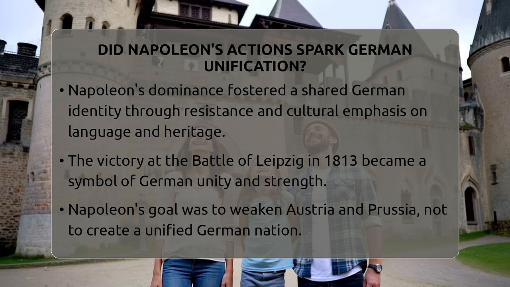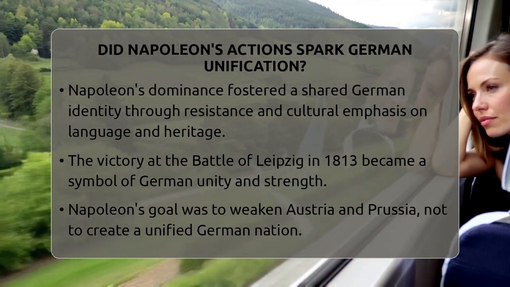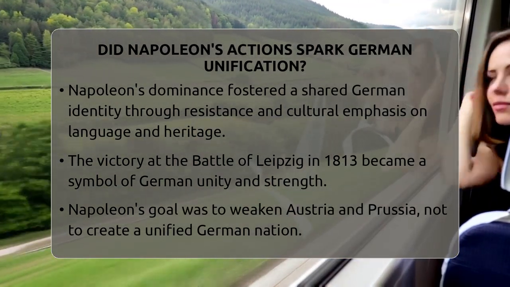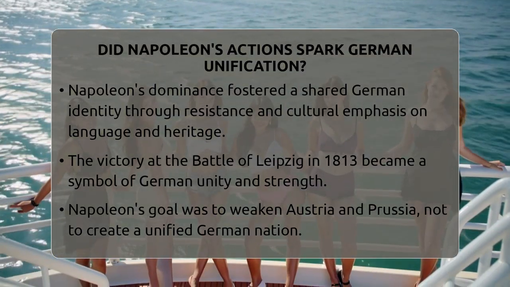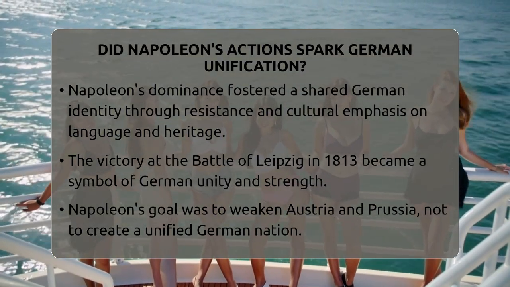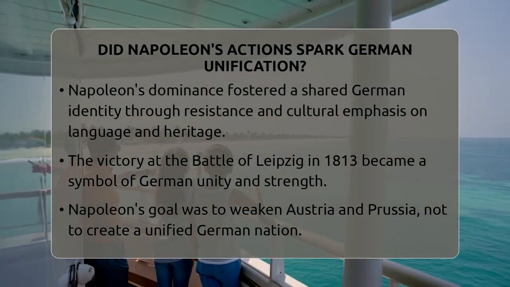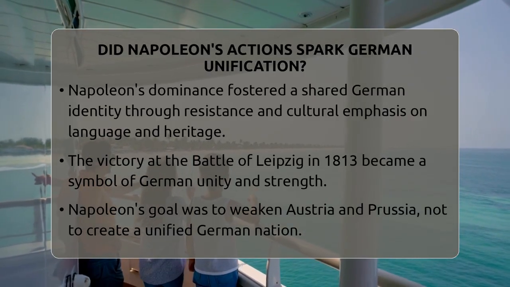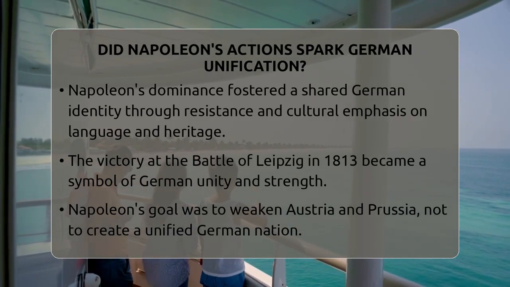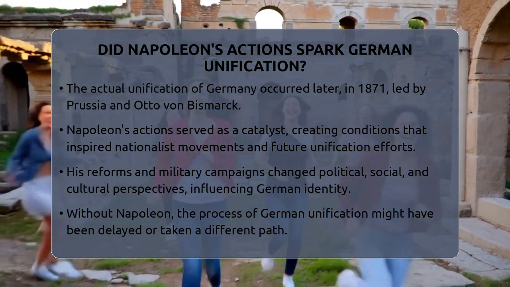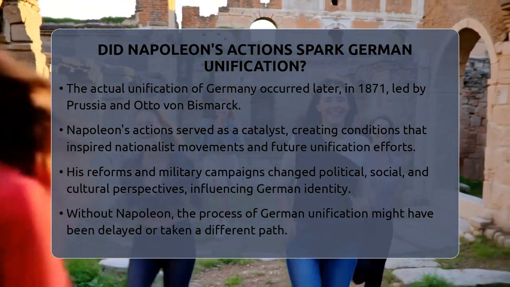But it's important to remember Napoleon did not aim to create a united Germany. His goal was to weaken Austria and Prussia, France's main rivals, and to expand French influence. The Confederation of the Rhine was a satellite of France, not a step toward true German nationhood. The real unification happened much later, in 1871, led by Prussia and Otto von Bismarck.